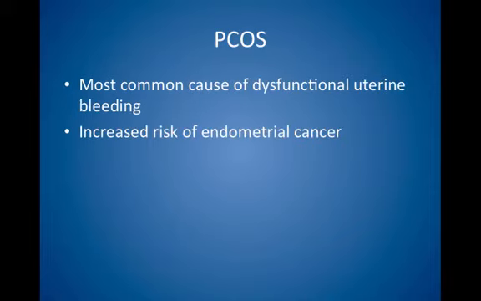Polycystic ovarian syndrome, or PCOS, is classically associated with women who are heavy, hirsute, and amenorrheic. It is the most common cause of dysfunctional uterine bleeding. Remember the increased risk of endometrial cancer as a result of unopposed estrogen.